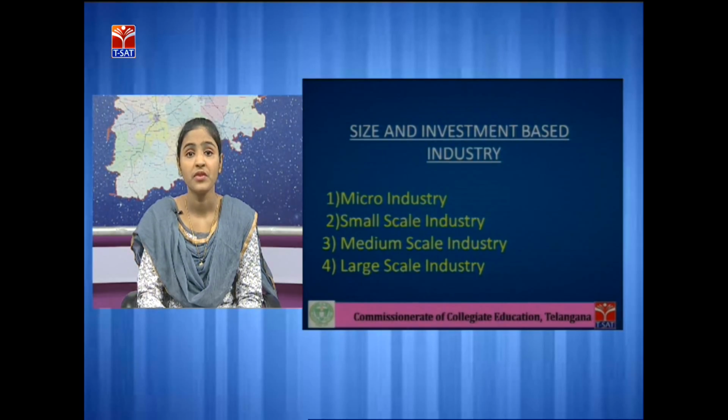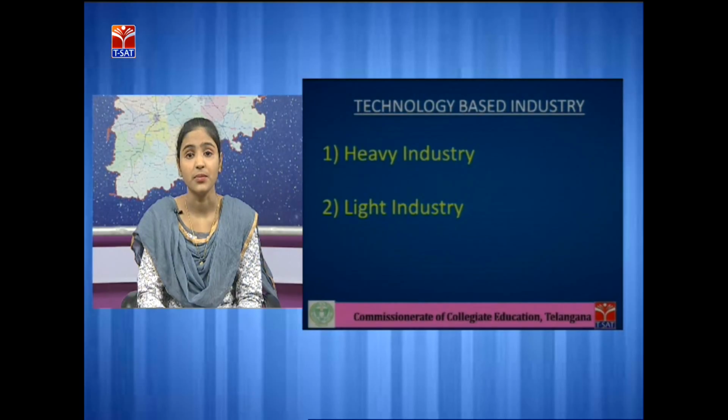Now we will see technology based industry. Different types of industries use different types of technology. So based on technology use, industries are classified into 2 types, that is heavy industry and light industry. Heavy industry is an industry that has a huge capital investment and long-term production cycle.